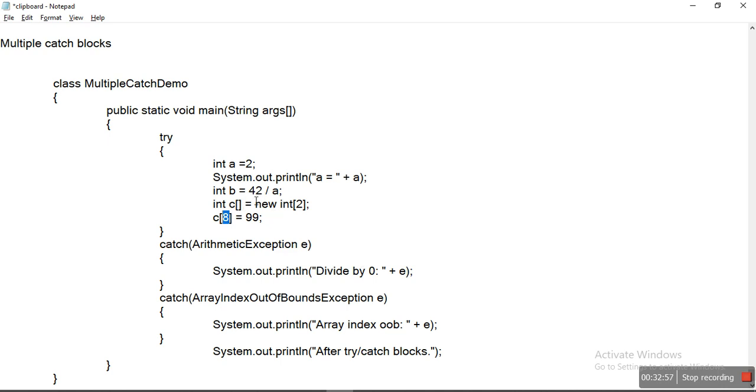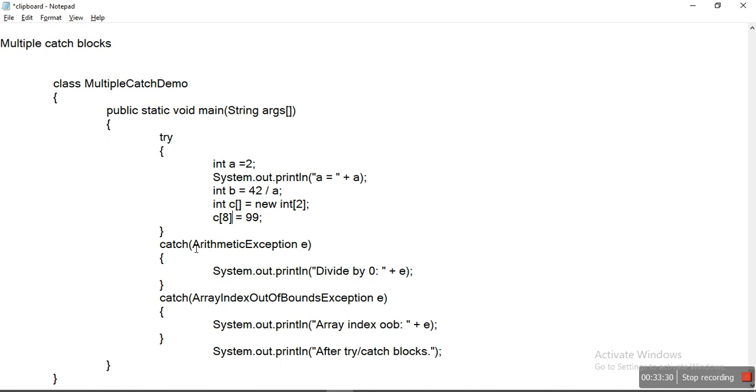The first one is divided by 0, that is nothing but the arithmetic exception. And the one more exception type is array index out of bound exception. Why? Because we have code performing with the arrays. So there are two possible exception types.